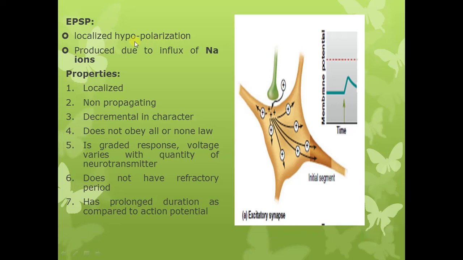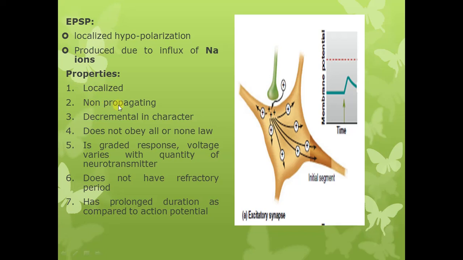Now it is a graded response. So there are certain properties of the graded response or the excitatory postsynaptic potential. Number one property that is possessed by EPSP is that it is a localized change, as we have enumerated in its definition as well. It's a localized change which is produced at the site where the neurotransmitter is released and is bound with the receptors present on the postsynaptic membrane. It is a localized change and is non-propagating.